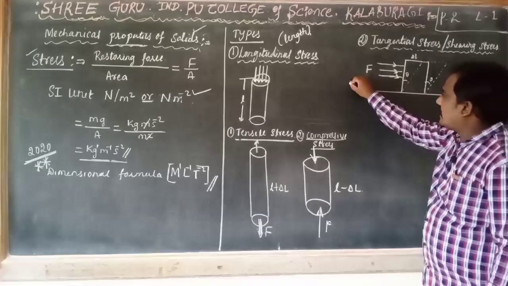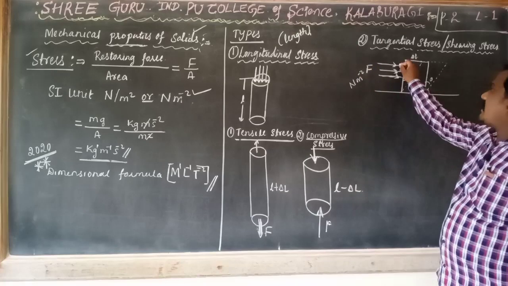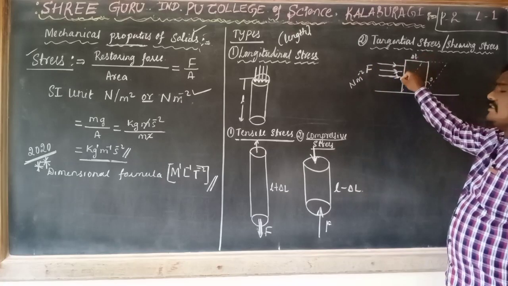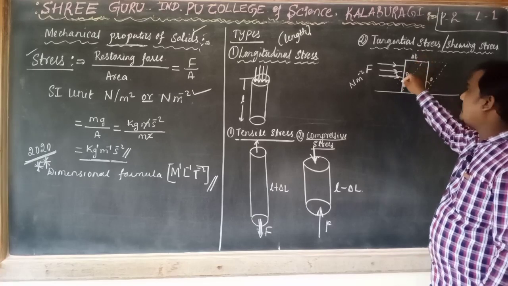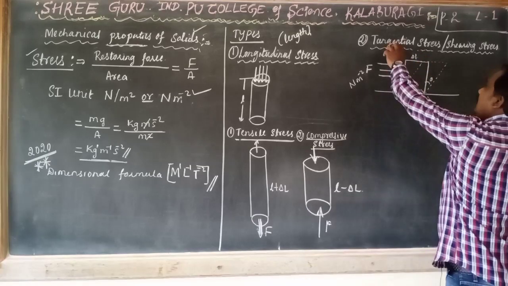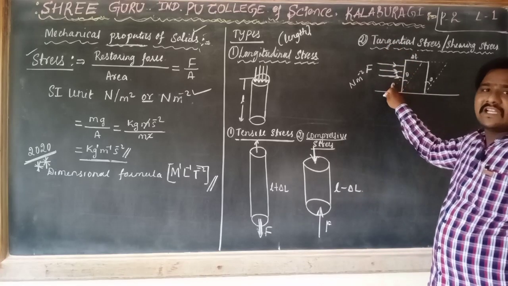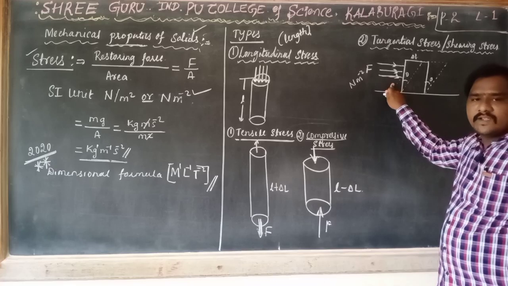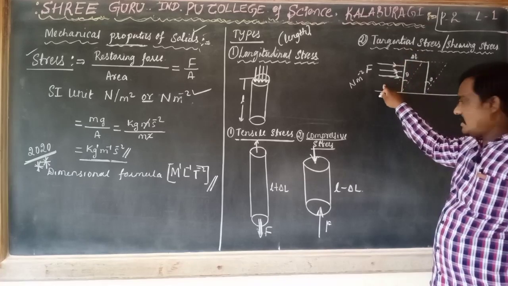Here also the SI unit is the same, that is Newton per meter square only. Why? Because here we are applying a force, length and breadth are going to change. Length into breadth is area. Force acting per unit area is called as tangential stress. Here we applied forces parallelly over the surface of a body.